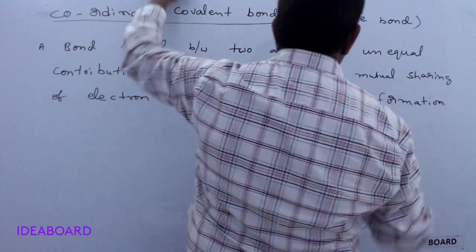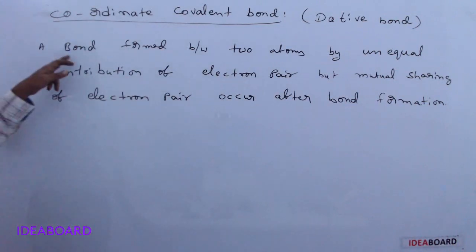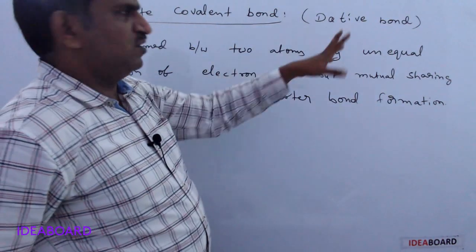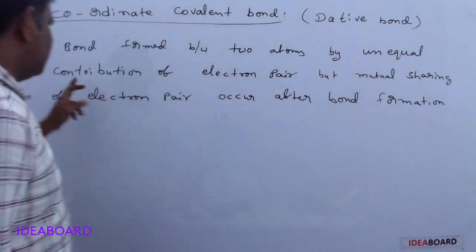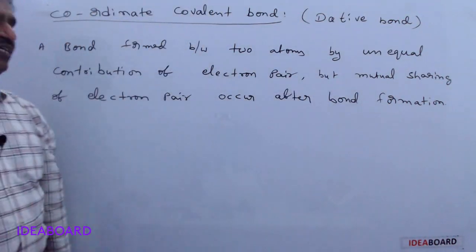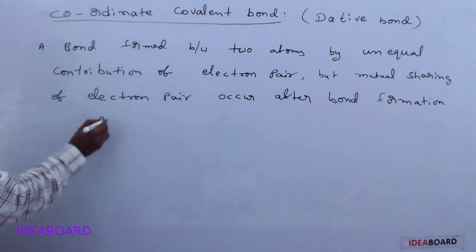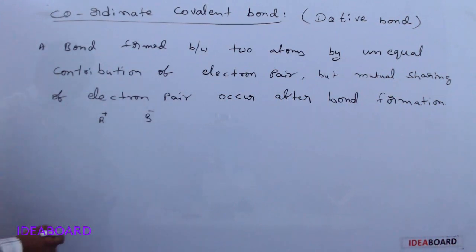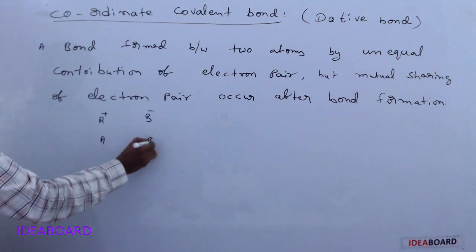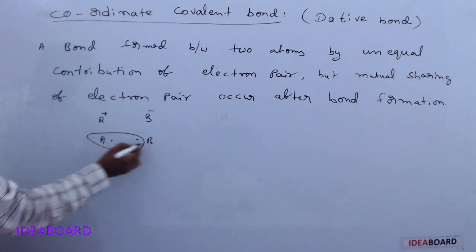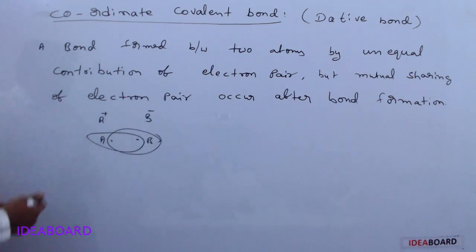So here, a coordinate covalent bond is formed between two atoms or species by unequal contribution of electron pairs. Generally, an ionic bond is formed when one atom loses an electron and another gains an electron, with electrostatic attractive forces between them. A covalent bond is formed when one electron from here and one electron from here are shared equally.